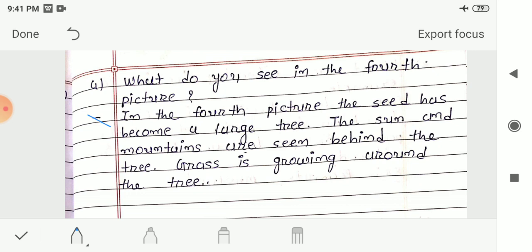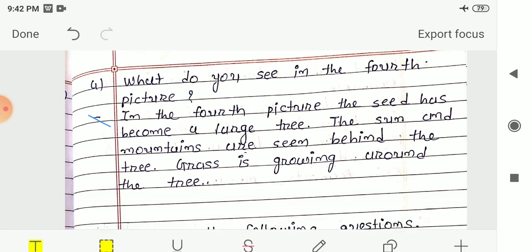So these are the four questions of your question number 7. Here question 7 gets over. That is, answer the following questions from the pictures. In that you have to answer the questions from the given picture, and the picture is given to you on page number 21 of the textbook. Here you have to only write the answers to these questions. No need to draw the picture in your notebook. You have to only write the answers in your notebook.